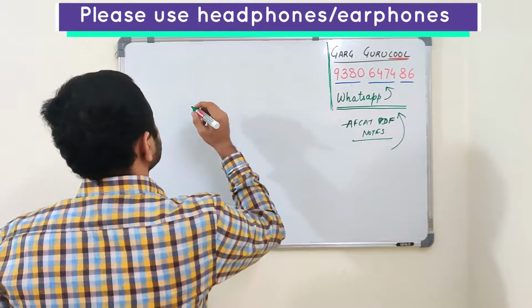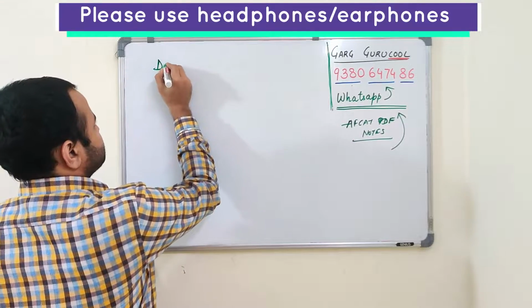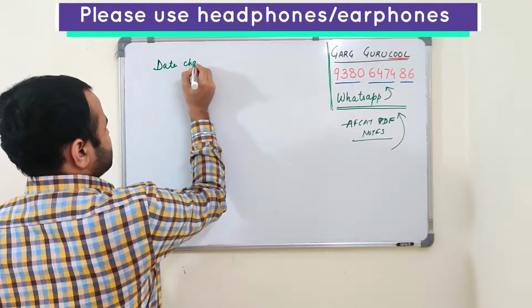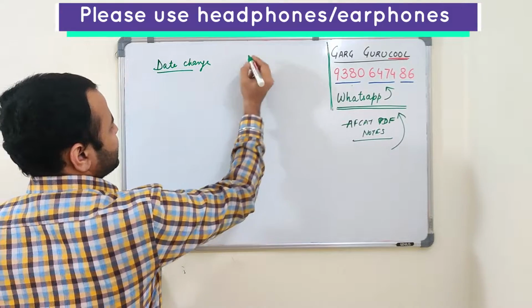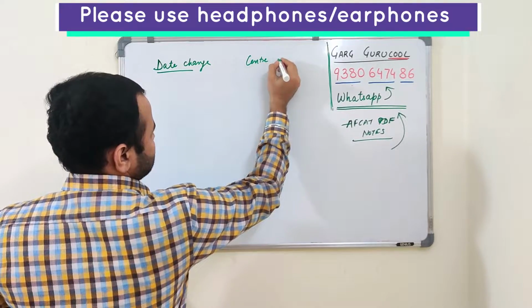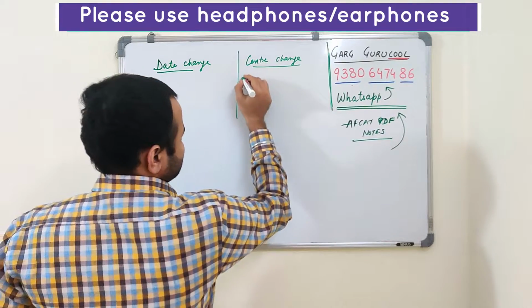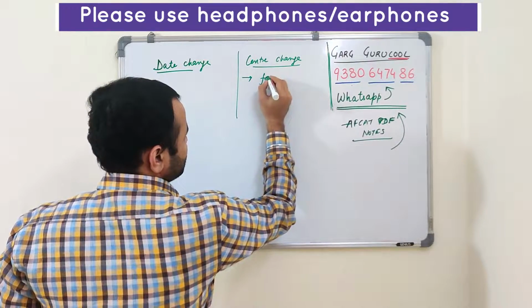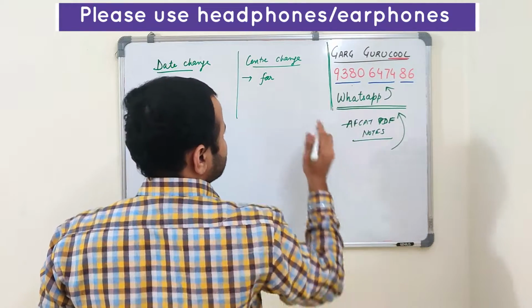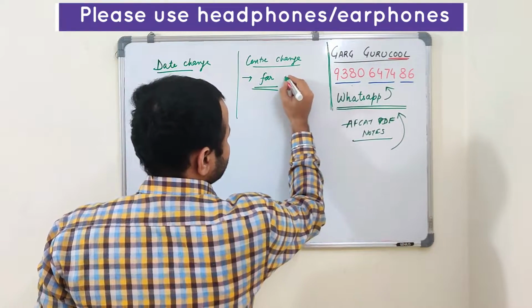So first thing is, date change and center change. The reason for center change is that a lot of candidates this time have got a very far center.